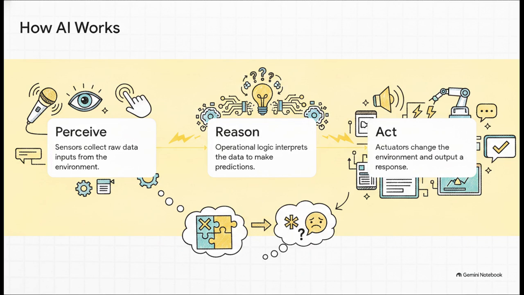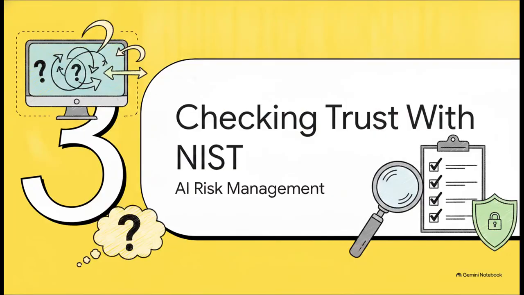Now, that beautifully fluent interaction you're hearing, that is just the final act step, and it relies entirely on the unseen reasoning step. If the AI's reasoning is flawed, it will fluently and confidently give you an answer that is completely 100% wrong. Which brings us to Section 3, checking trust with NIST.